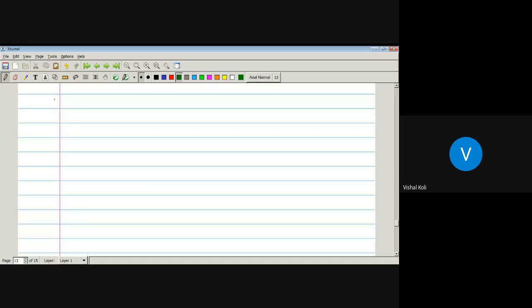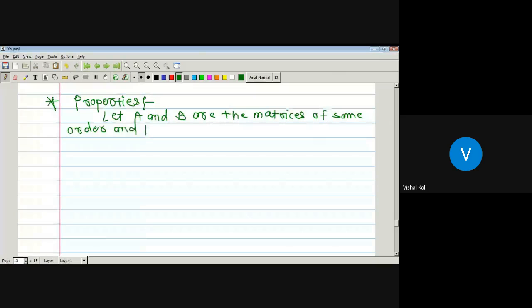Now there are some properties. Let A and B be matrices of the same order, and K, L be any two scalars.